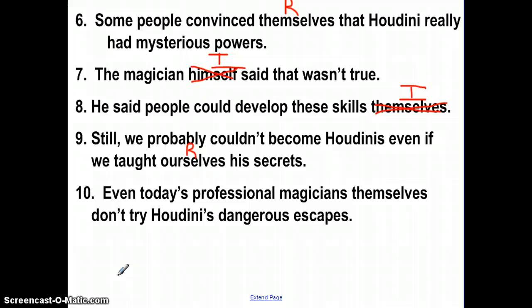And then the last one: even today's professional magicians don't try Houdini's dangerous escapes. It is not needed, so we call that an intensive pronoun. And we did talk about some examples in class about why we use them. Why would we use an intensive pronoun if it's not necessary? So we've had that discussion before.